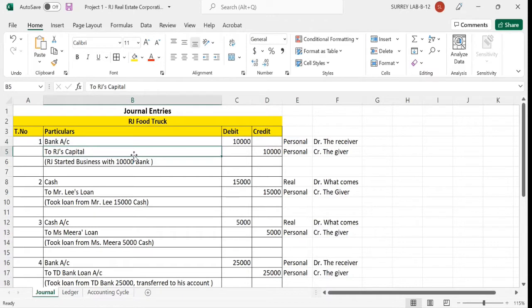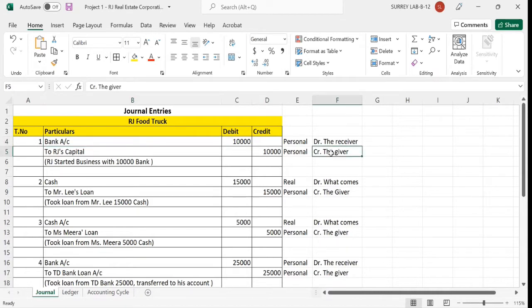What is a capital account? We know that the money invested by the owner is known as capital. So we write RJ's capital in this case and put $10,000 on the credit side. Why have we put this on the credit side? Before putting it, we evaluate whether RJ's capital account is personal, real or nominal. This is the name of a person, so it is personal, just like the bank account was. So credit the giver.